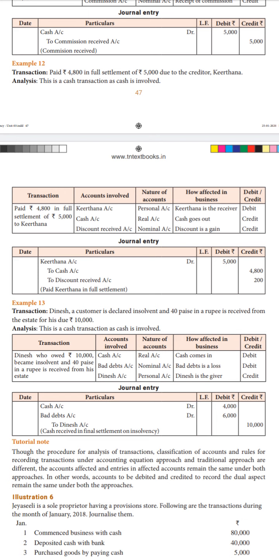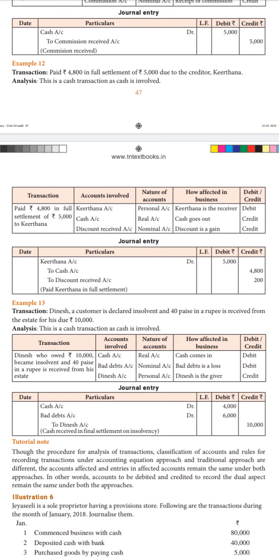Then comes the cash account. Cash is a real account. So real account means debit what comes in, credit what goes out. Here cash is going out because we are paying the amount, right? We are paying rupees 4,800. So cash is going out, so it should be credited.